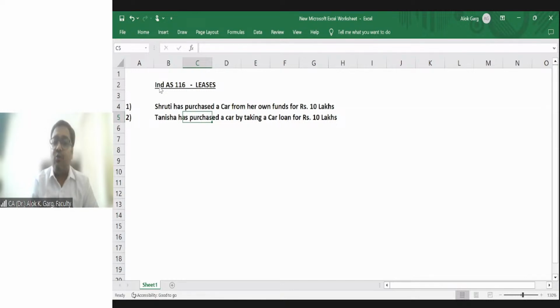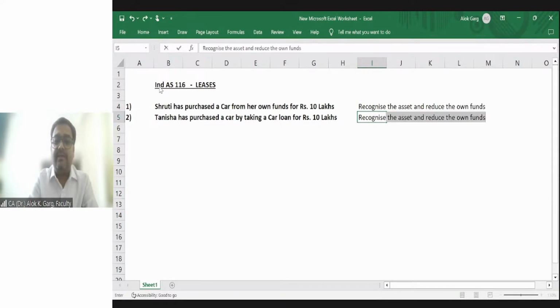Car account debit to car loan account. So she will recognize the asset and she will recognize the liability. Recognize the asset and recognize the liability.